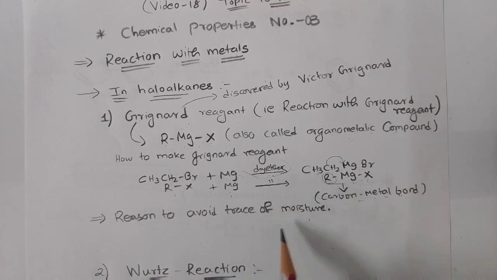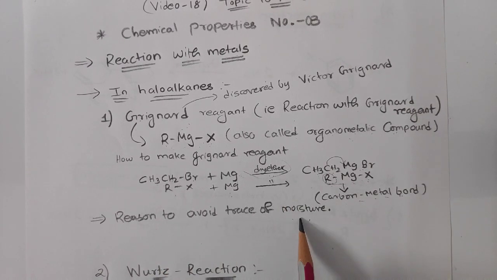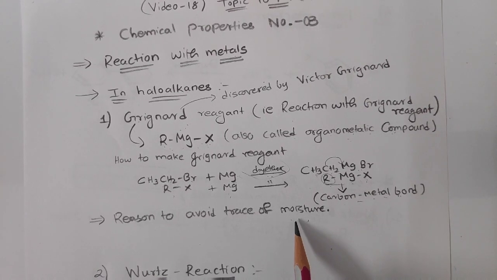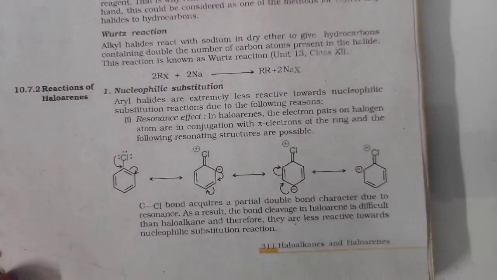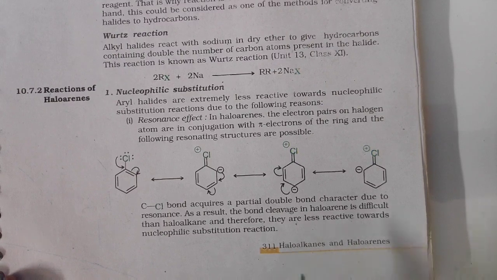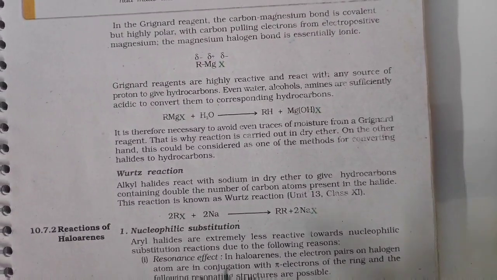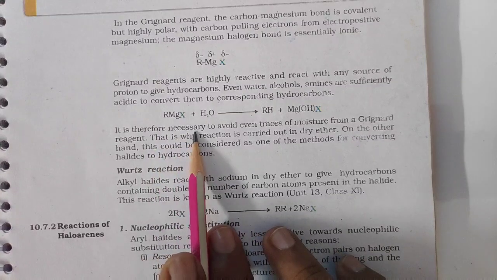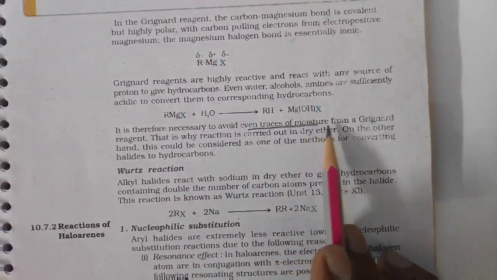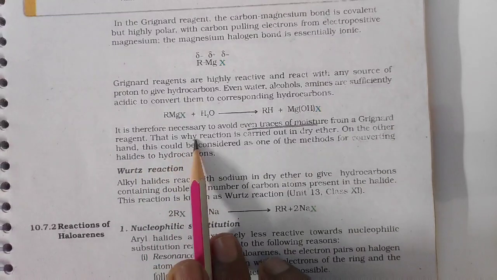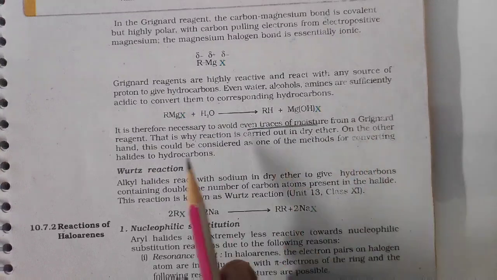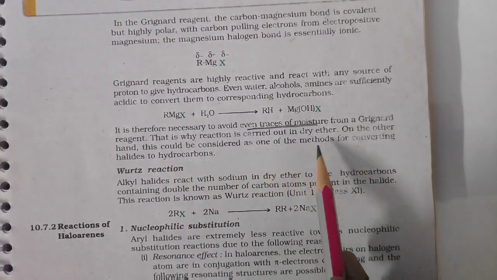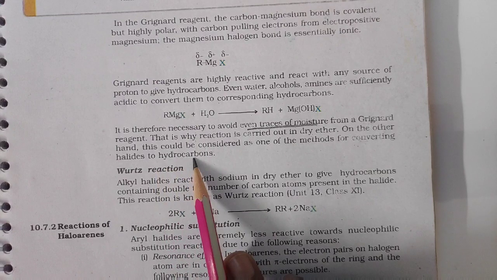Now why is this dry ether used? Because if there is moisture in this reaction, what will happen? You can see very clearly in your textbook, page number 311. They have given: it is therefore necessary to avoid even a trace of moisture from the Grignard reagent. This is why the reaction is carried out in dry ether. Because if moisture is there, what will happen? On the other hand, this could be considered as one of the methods for converting a halide to a hydrocarbon.